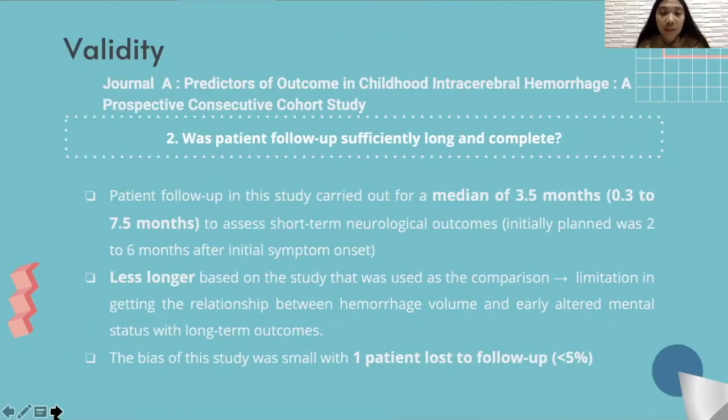For validity aspect question number 2, Journal A: was patient follow-up sufficiently long and complete? Patient follow-up in this study was carried out for 3.5 months based on the median calculation. This means the follow-up was shorter compared to the previous study, which may lead to limitation on the long-term outcomes. However, the bias of the study was small, with one patient lost to follow-up because the patient was found dead from unknown causes. Next.